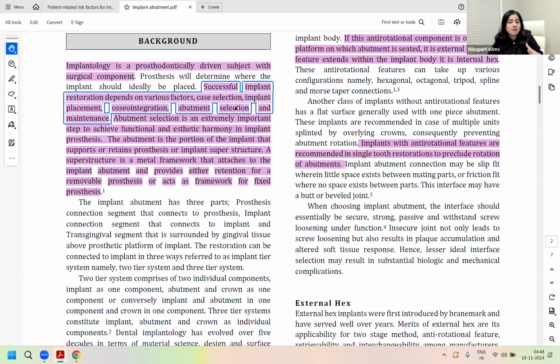Abutment selection entirely may not be, but if the wrong abutment has been chosen and it led to a problem with the hygiene maintenance, then the question can be asked whether you have the knowledge to understand where the abutment was chosen wrong. Is that right or wrong? I want full understanding of this concept: you may not be getting questions about the initial stage of what abutment you select, but if there are hygiene maintenance challenges due to the wrong abutment selection, then that can be asked.